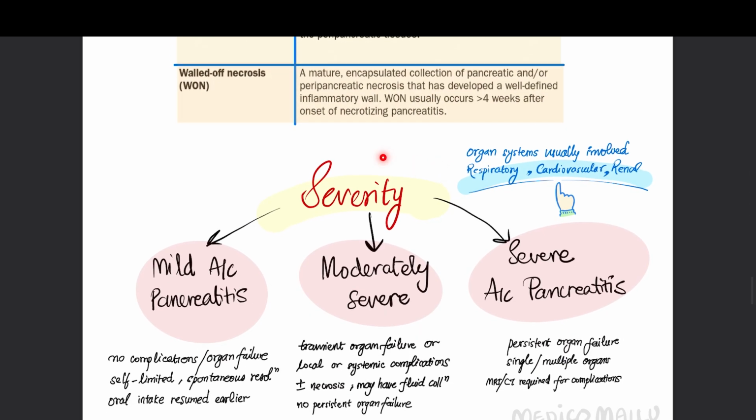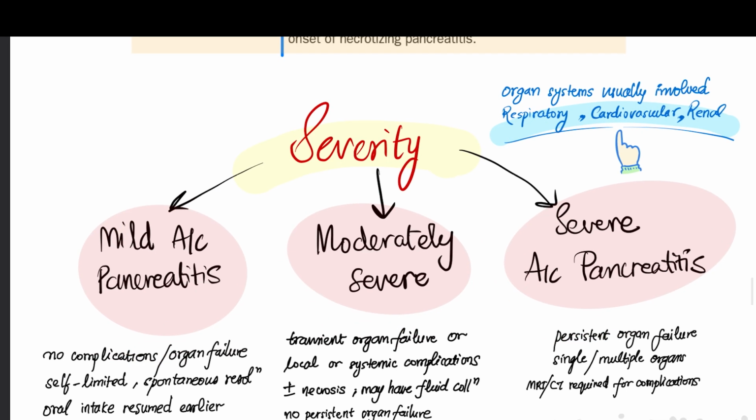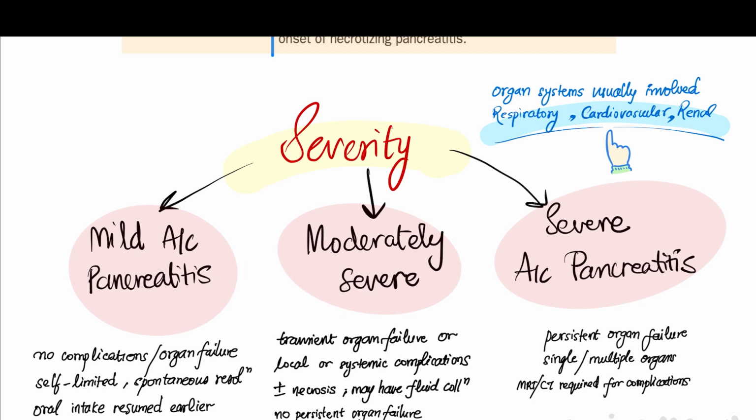So next, based on the severity, we can divide acute pancreatitis into mild, moderate, and severe acute pancreatitis. In mild acute pancreatitis, there is no complication or organ failure. It is self-limited. There will be spontaneous resolution, oral intake is resumed earlier, and there is good prognosis.